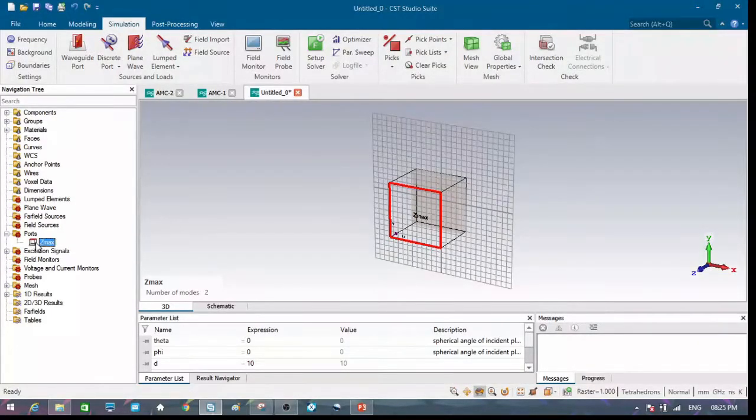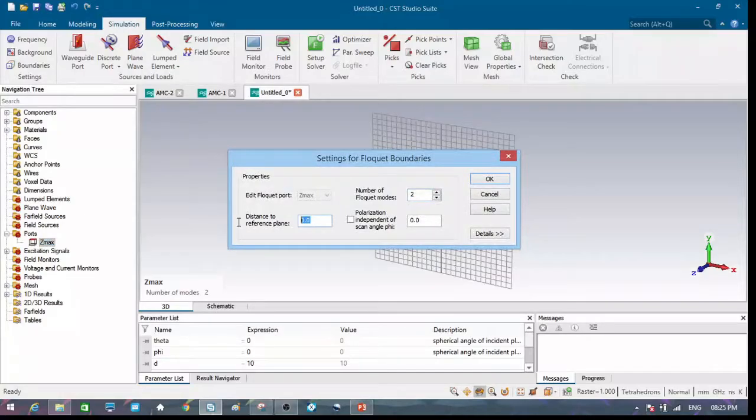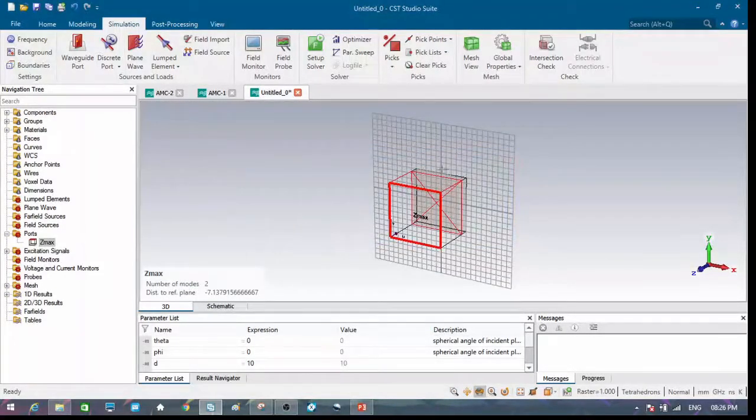We are going for the Floquet port. So in Floquet port, in distance to reference plane, I am assigning that value minus h minus 0.035. Click OK, and we can see that the port is de-embedded onto the surface of the structure.